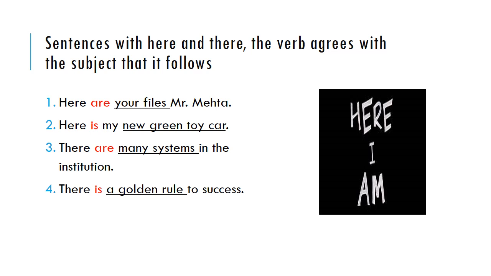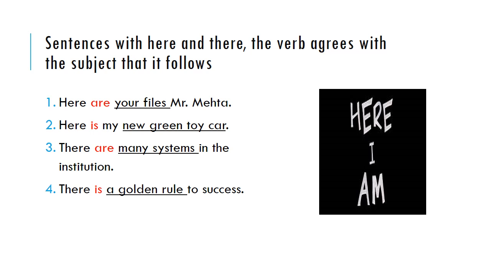So the sentence that starts with here and there, okay, you have to be very careful. Here are your files, Mr. Mehta. Now see, underline your files. I am talking about your files, not one file. I am not saying your file, I am saying your files. It means the thing that I am talking about, it is more. ठीक है, वो ज़्यादा है. So when the things are more, we always use are. Here are your files. ठीक है.